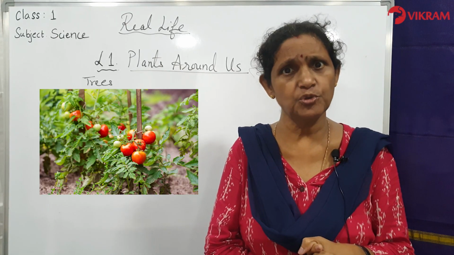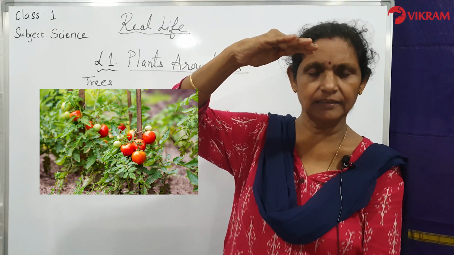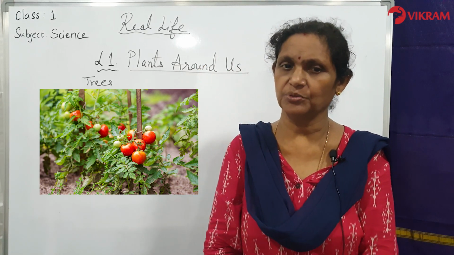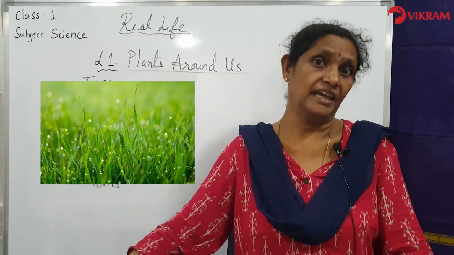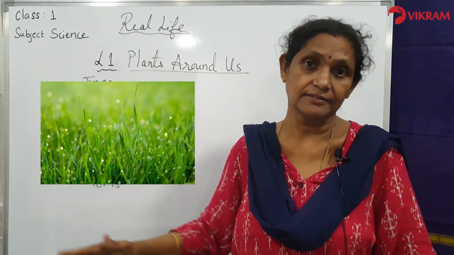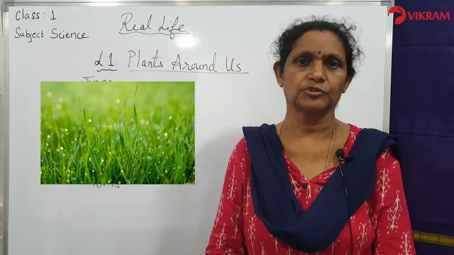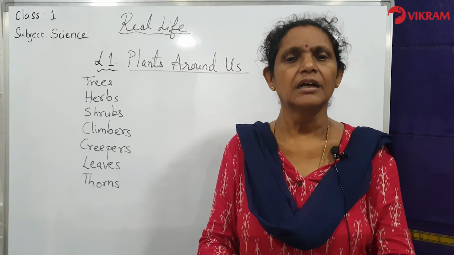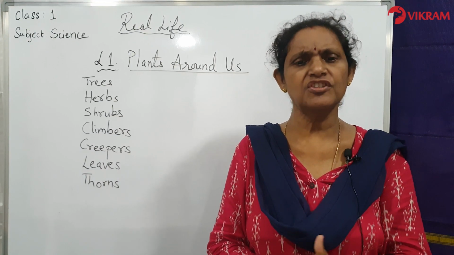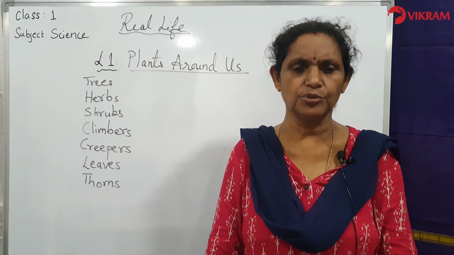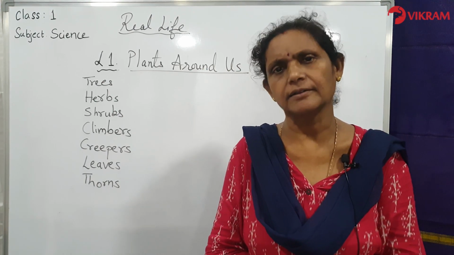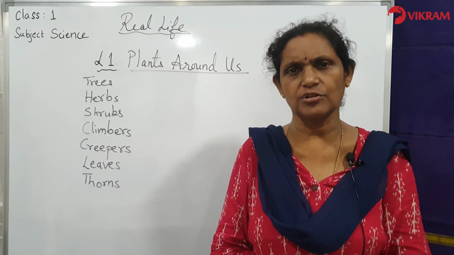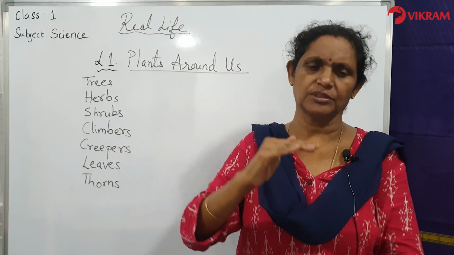So tomato plant, I am sure you must have seen, so short plant, it will be having nice red color tomatoes growing. Even the grass you must have seen outside in the play area, green color grass, that also is very, very short. So these are all coming under the herbs group. And most seasonal plants are all herbs. So you have examples of grass, marigold, spinach, palak. You must be eating that also. That also grows this much height only.